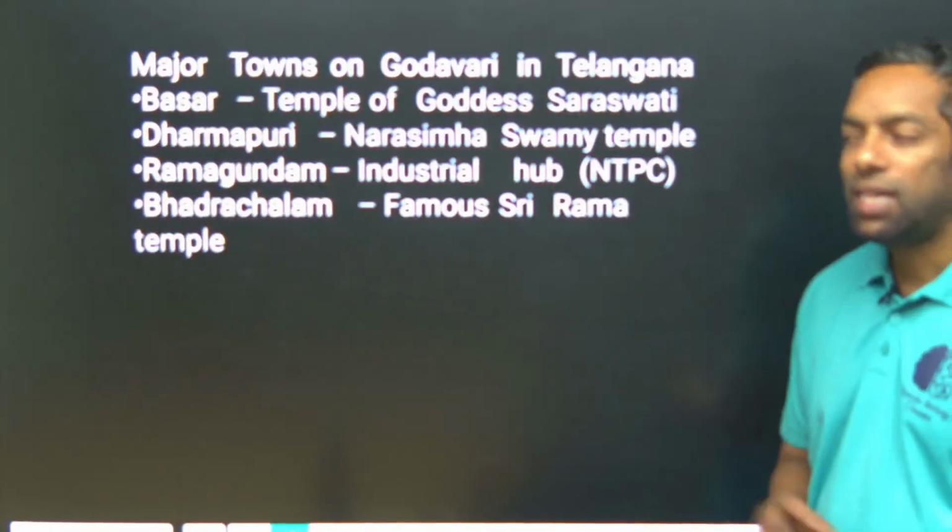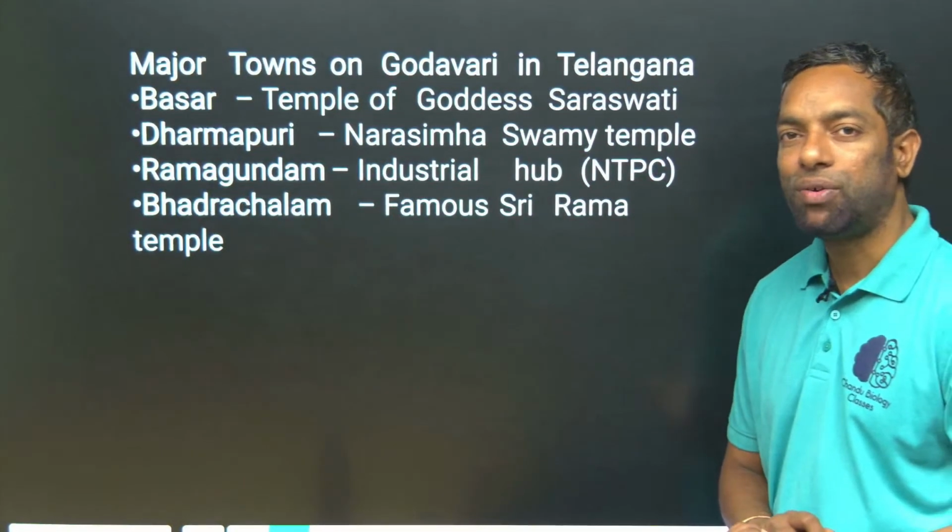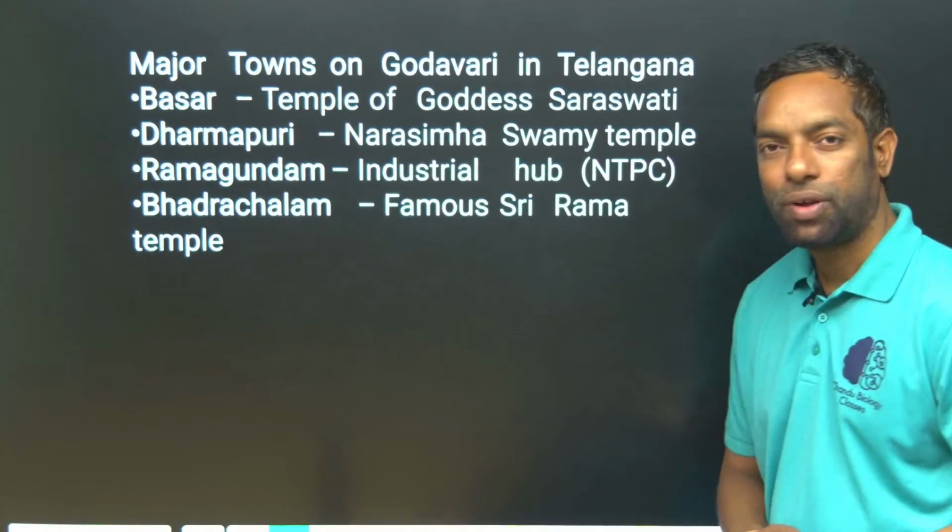Major temples and areas along the Godavari: Basara temple, Dharmapuri temple, Ramagundam industrial area and Bhadrachalam temple.